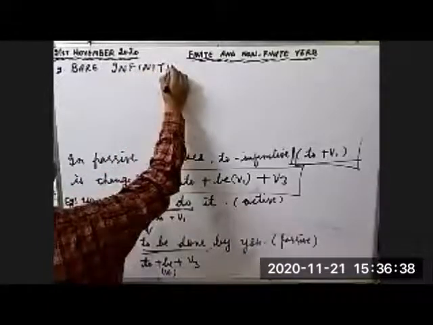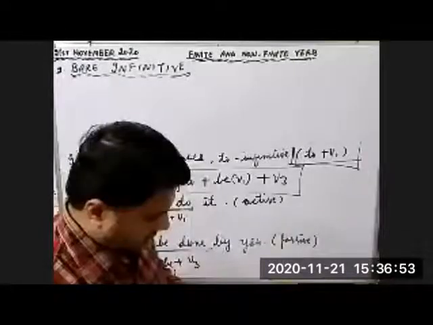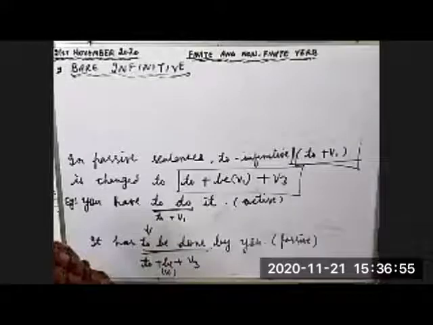What is bare infinitive, children? Bare infinitive is base form of the verb, first form of the verb without to. In to infinitive we have to, but in bare infinitive we don't have to. Where do we use this infinitive? Let's see.